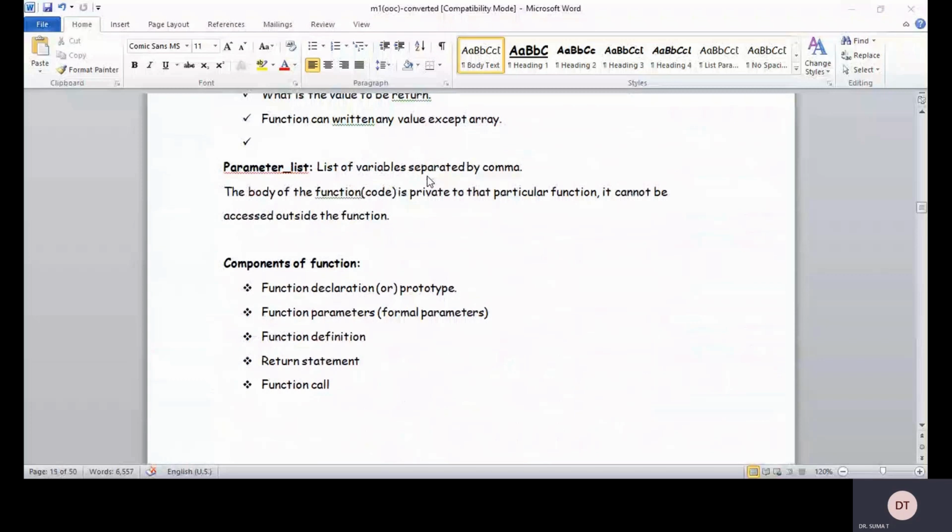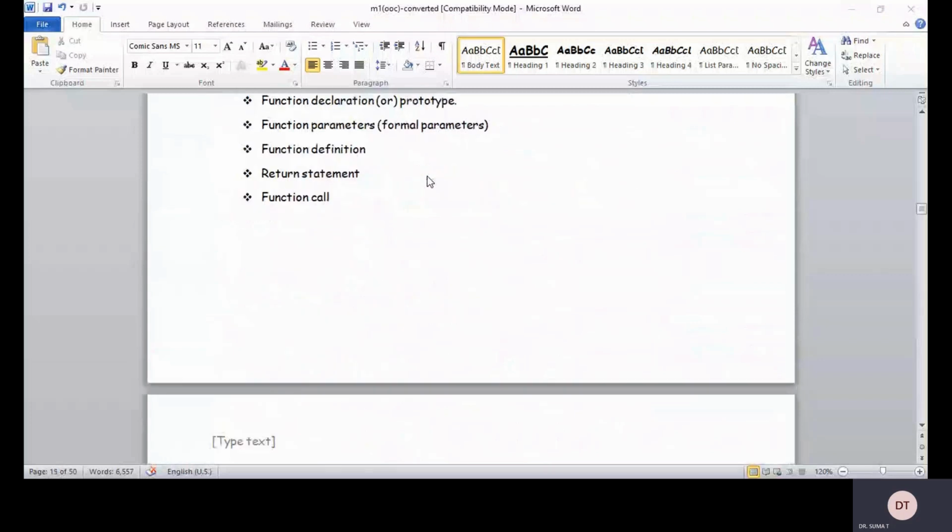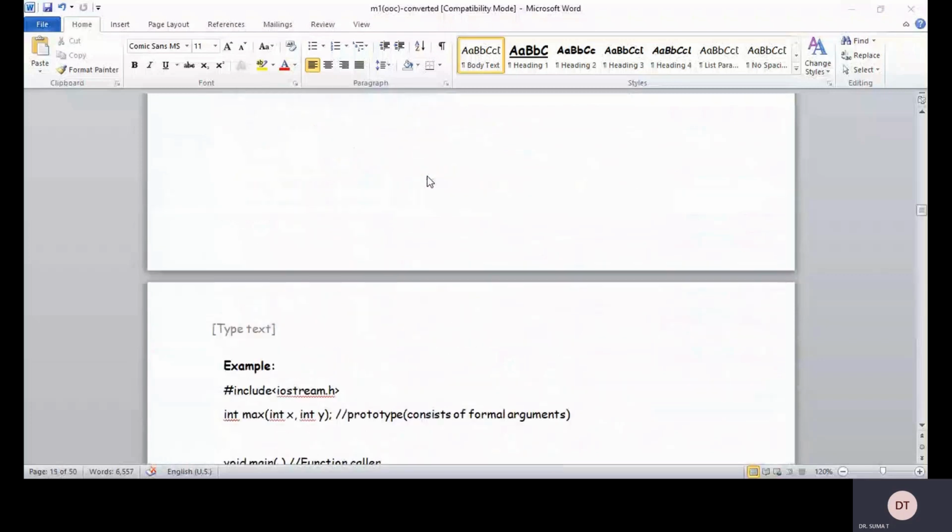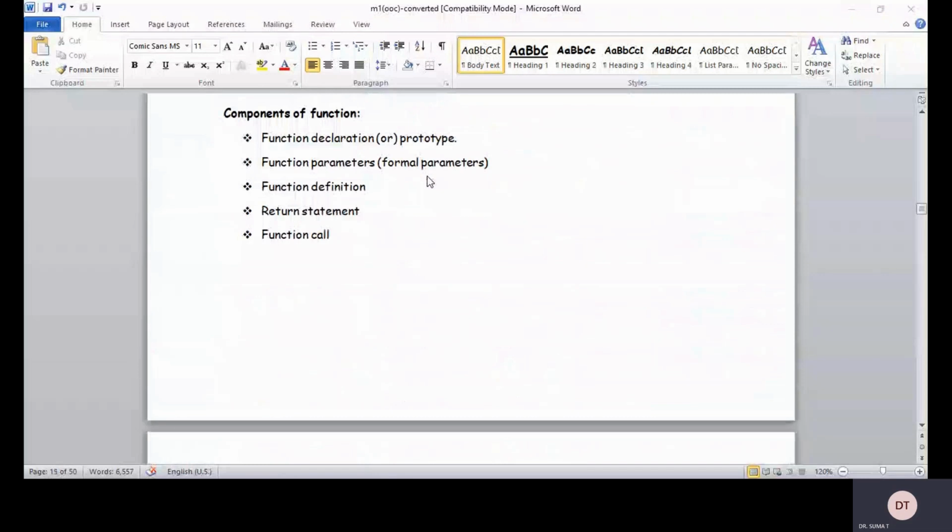So these are the different components of a function.